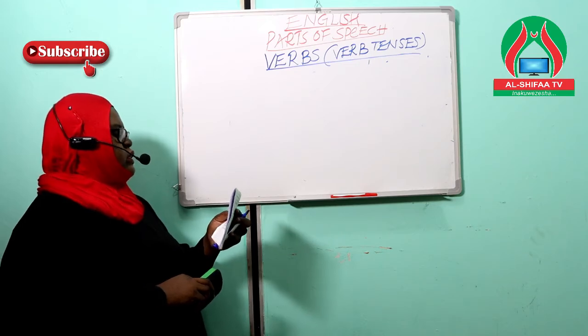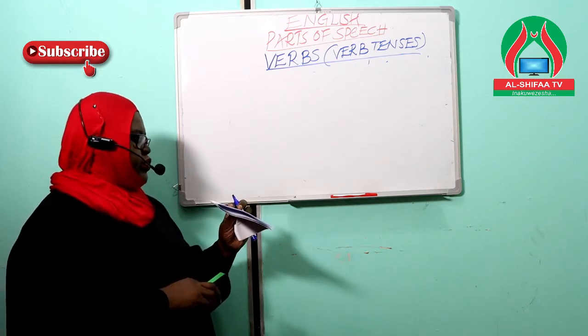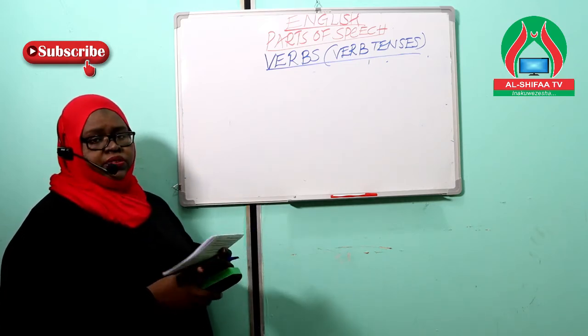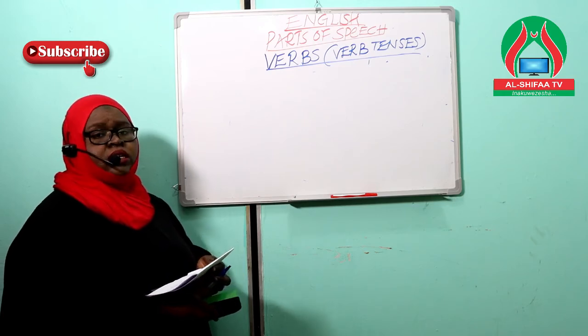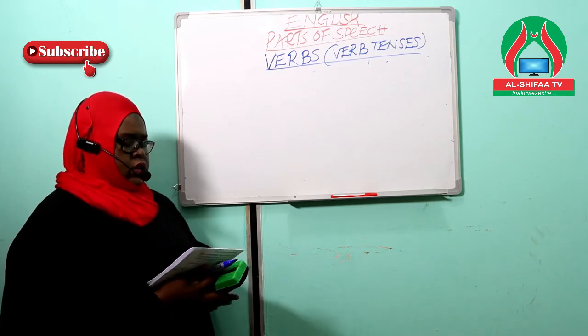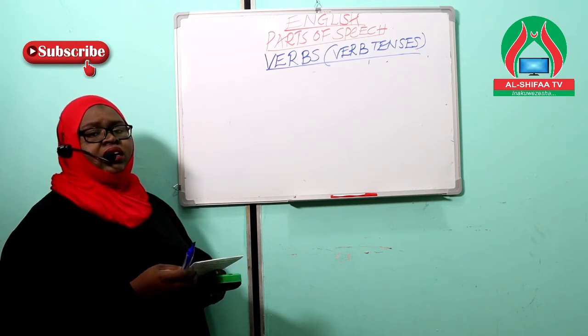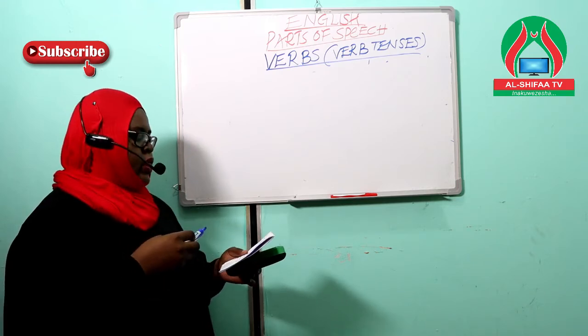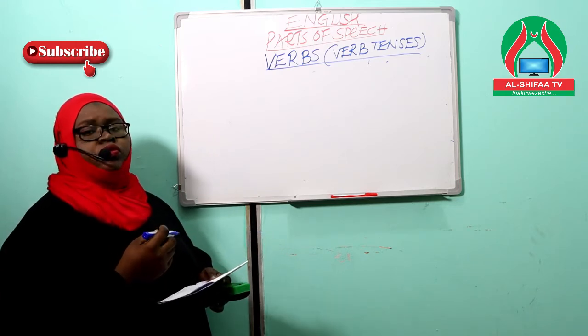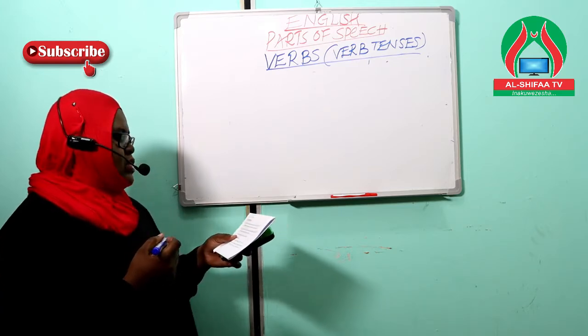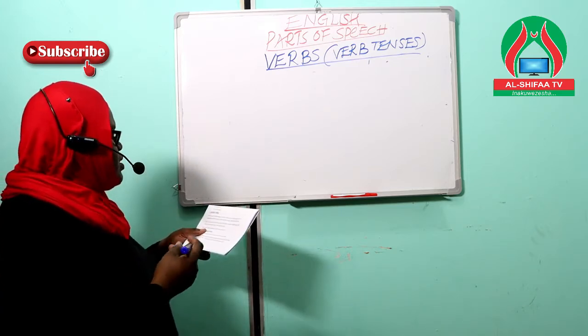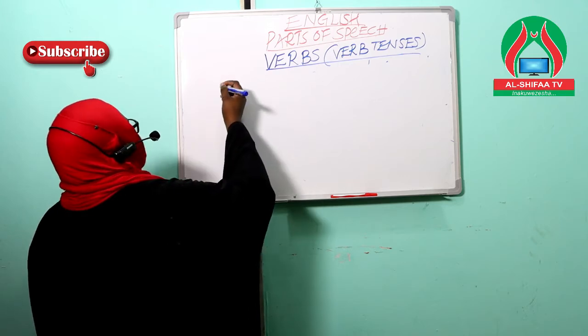We have the second type of verb tense, which is the past tense. The past tense talks of actions that have happened before, and the future tense talks of actions that are yet to happen, or actions that will happen into the future.